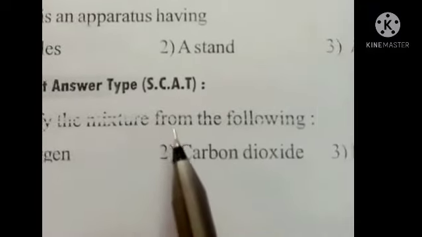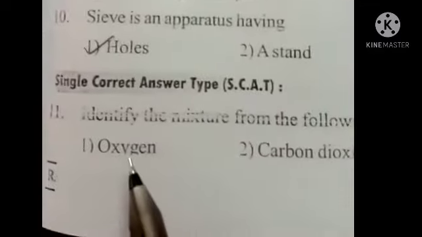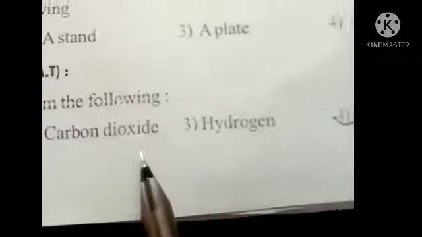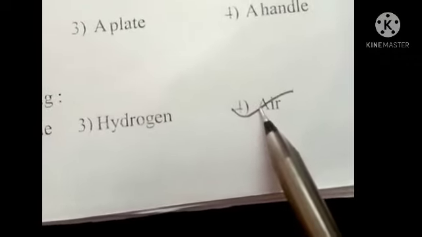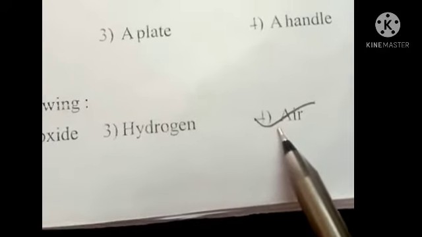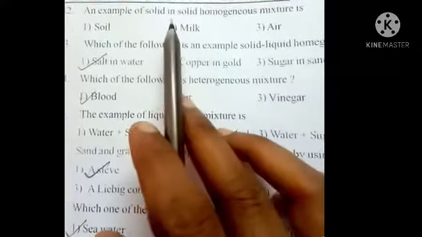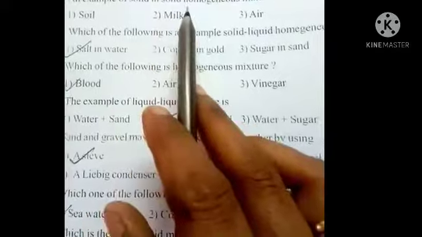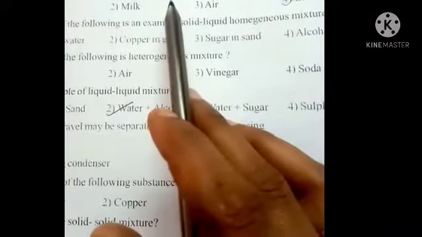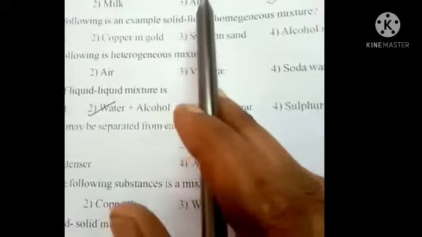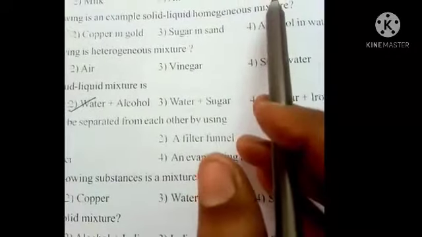Identify the mixture from the following: oxygen, carbon dioxide, hydrogen, air. Air is the mixture of all gases. Answer is air. An example of a solid in solid homogeneous mixture is soil, milk, air, brass. The example of a solid homogeneous mixture is brass. Brass is a mixture of metals.